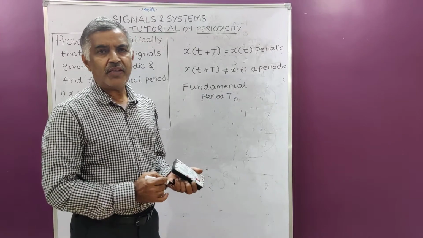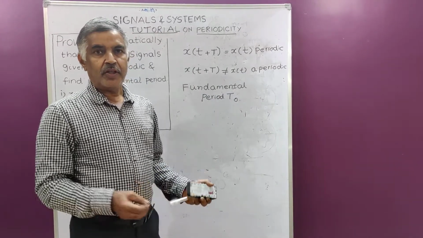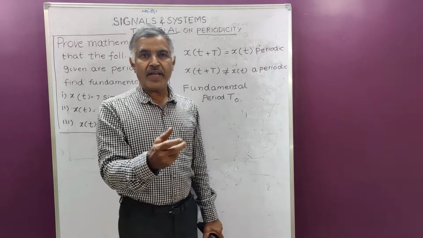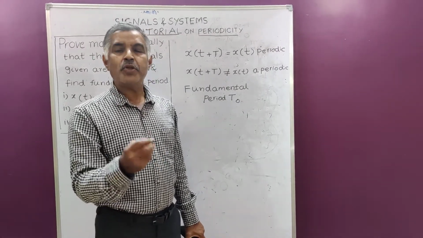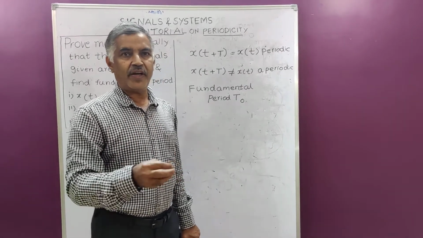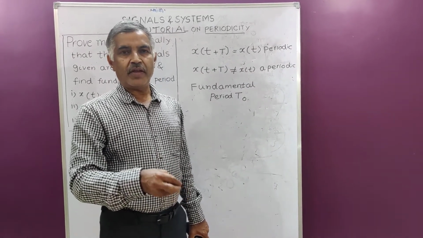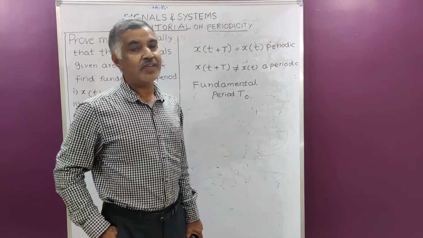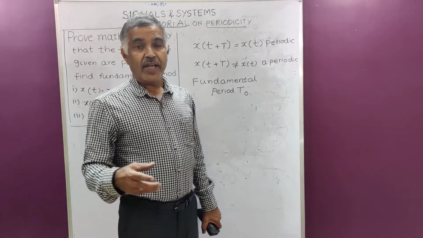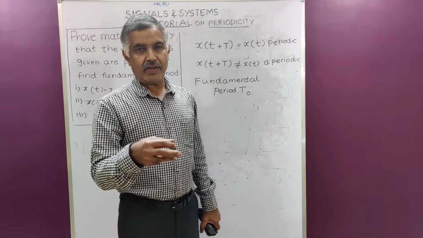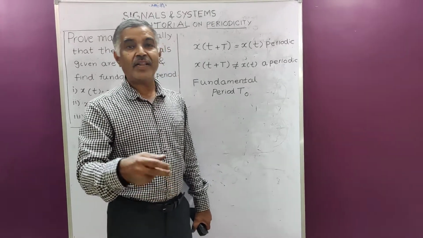See one thing, today is Friday. Including today, if you want to come to next Friday, what is to be added? 7 is to be added. Instead of 7, if you add 14, then also you come across another Friday.